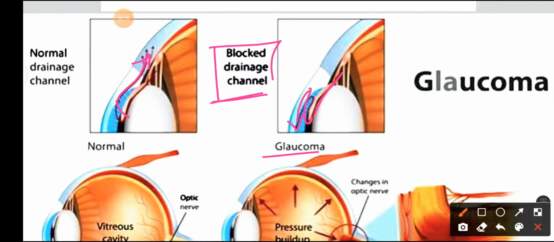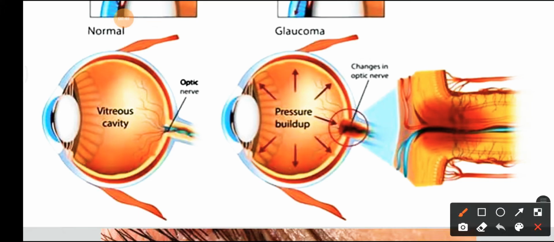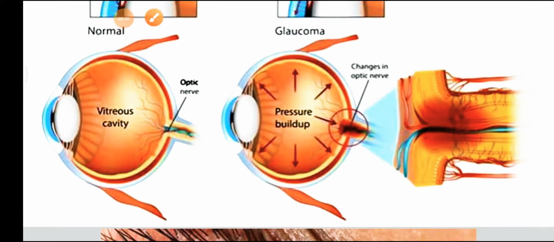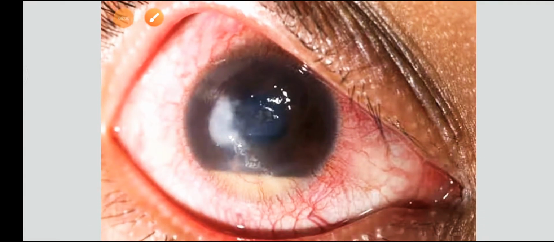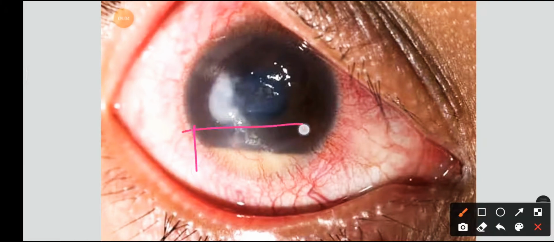So the intraocular pressure increases there, and it leads to the pressure buildup, which damages our optic nerve or the optic disc here. Okay, so here you can see that there is the damage on the optic nerve. Okay, and this is how the eye looks in the glaucomic condition. Here you can see that there is accumulation of some material or some fluid here.